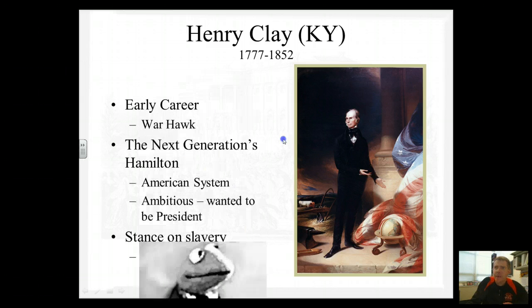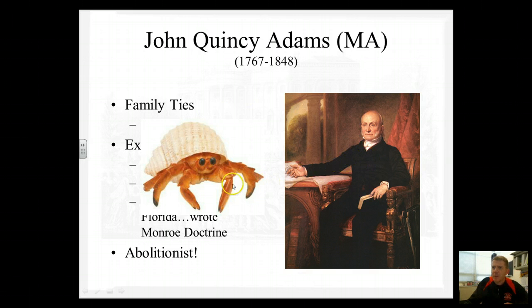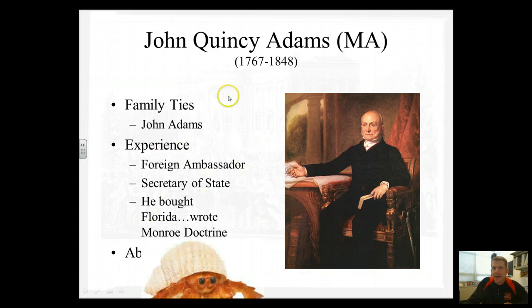You could tell me. John Quincy Adams, he obviously has family ties. His father was president of the United States. He has a lot of experience in foreign policy. He lived in Russia for a while. He lived in England with his father for a while. He bought Florida while he was Secretary of State. He writes this thing called the Monroe Doctrine while he's Secretary of State, and he is a staunch abolitionist. He is anti-slavery, and he is kind of the Federalist in this, but there is no Federalist Party, so he is the New England representative, and he looks a little bit like a hermit crab, I think.